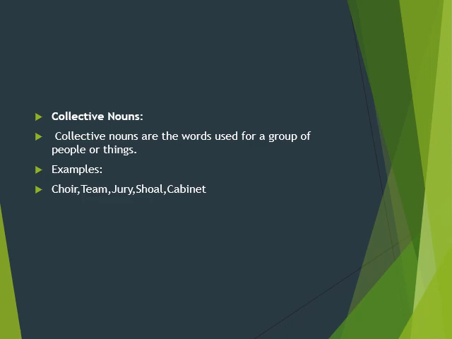After that, we have collective nouns, where we make a collection of things. Collective nouns are the words used for a group of people or things. Just like team: we have 12 or 15 members, but we don't say these are 15 members. We say this is one team, cricket team, football team, and others. And jury: we have a bunch of people, a group of judges, but we don't call them a bunch or a group of judges, we say it's a jury. And cabinet: there are many members, but we call them the cabinet.